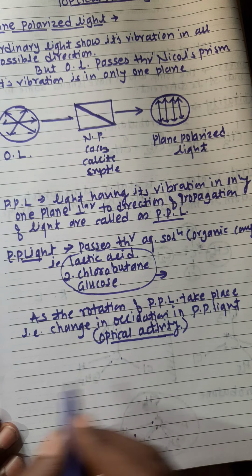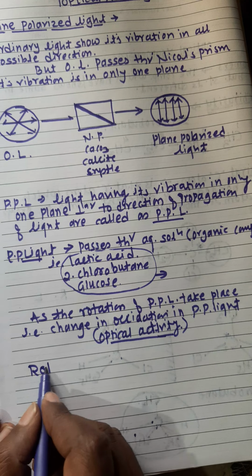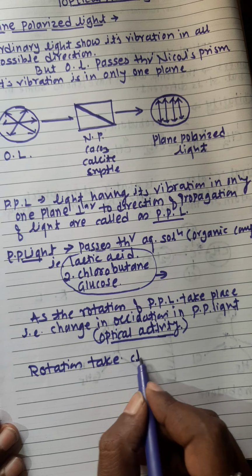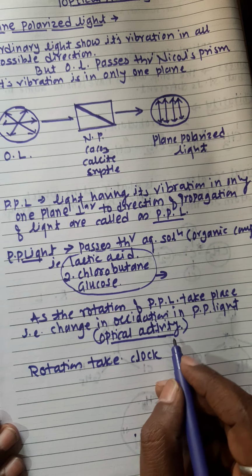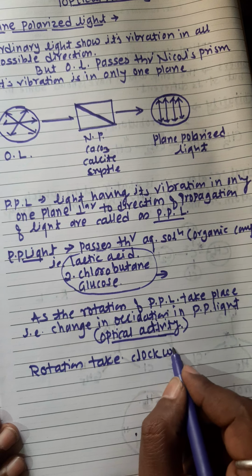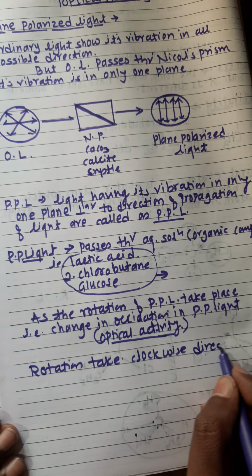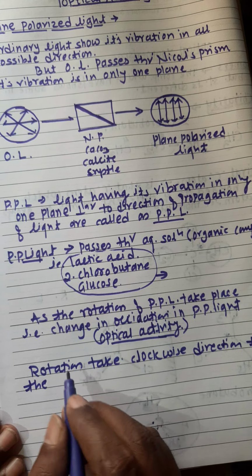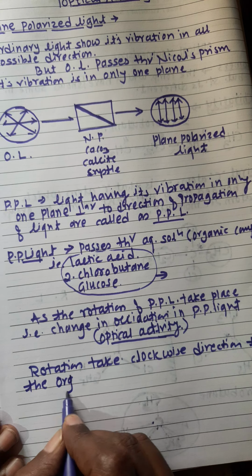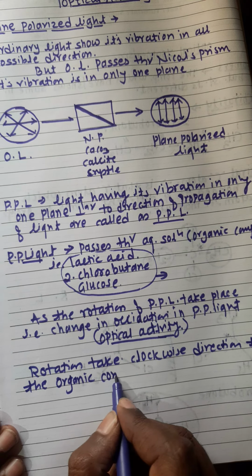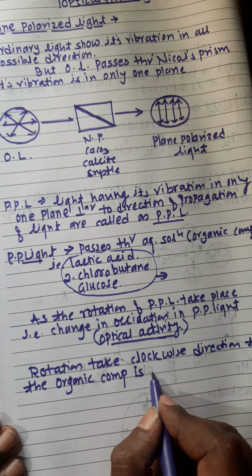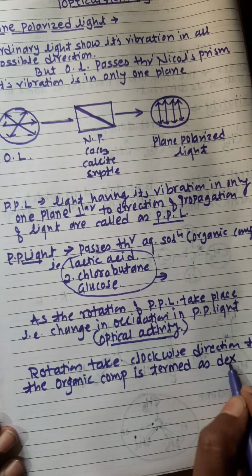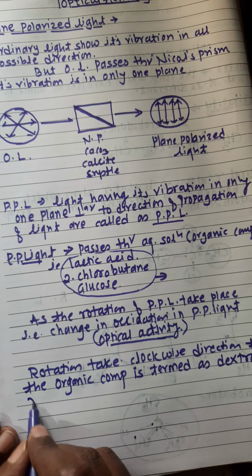If the rotation takes place in the clockwise direction, then the organic compound is termed dextrorotatory.